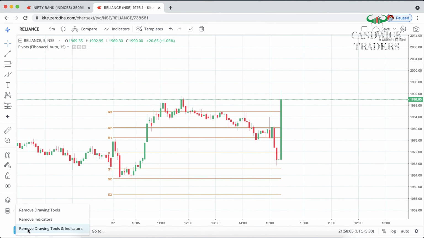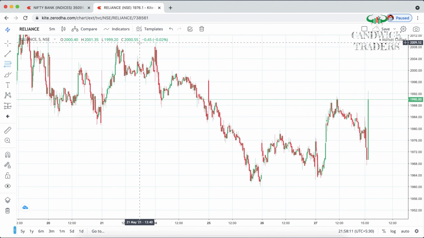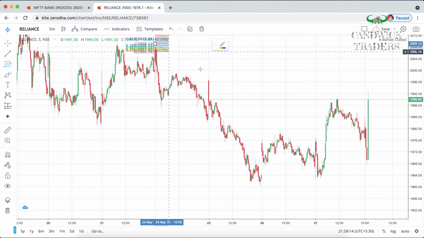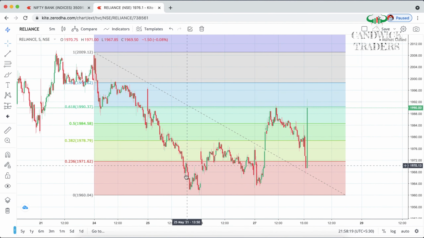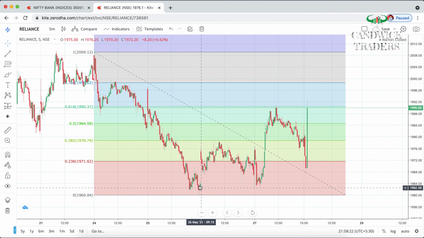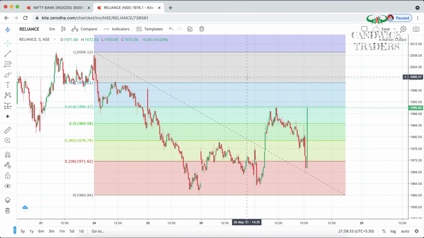Next, Fibonacci. We have made a beautiful video on Fibonacci. Please go and watch it at least once, so that you clearly understand what Fibonacci is. You can see that once and twice it has taken the support from here, so you can fix the targets also at these levels. This is the first target, this is the second target, this is the third target, this is the fourth. While trailing your stop loss, it will be useful, and it will act as super support and resistance levels. No need to find them manually by drawing trend lines and all this stuff.